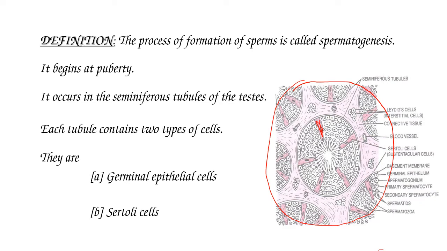These cells are called germinal epithelial cells. These are the two types of cells: one is the Sertoli cell, and the other is the germinal epithelial cells lined internally in the seminiferous tubules.